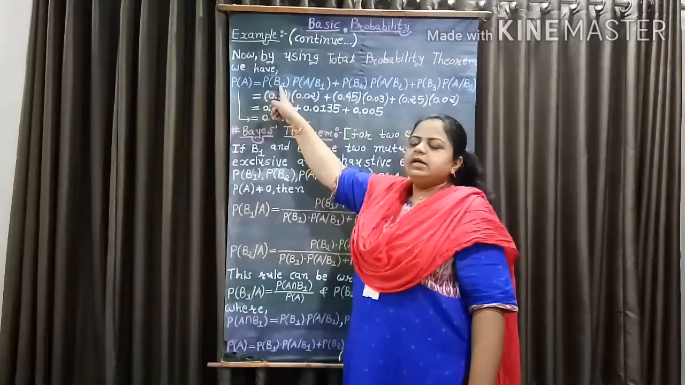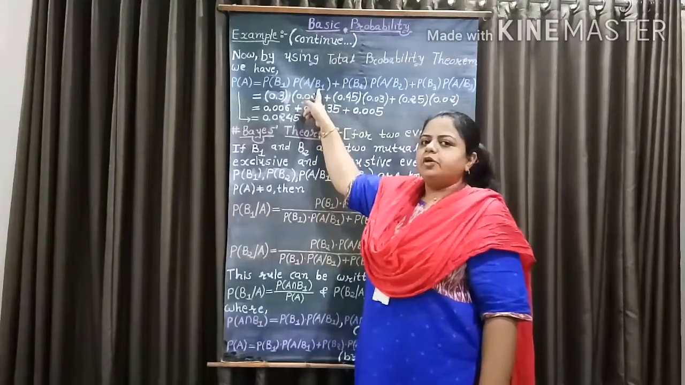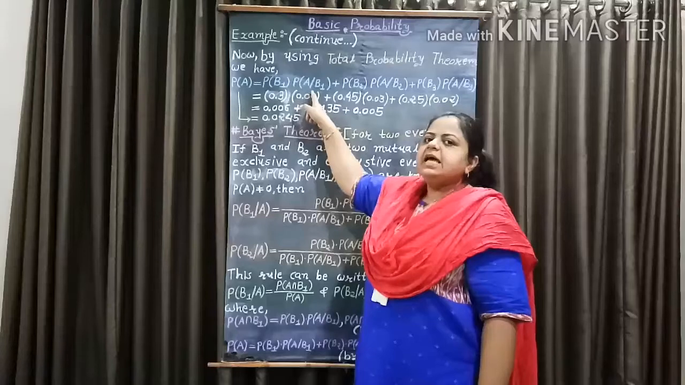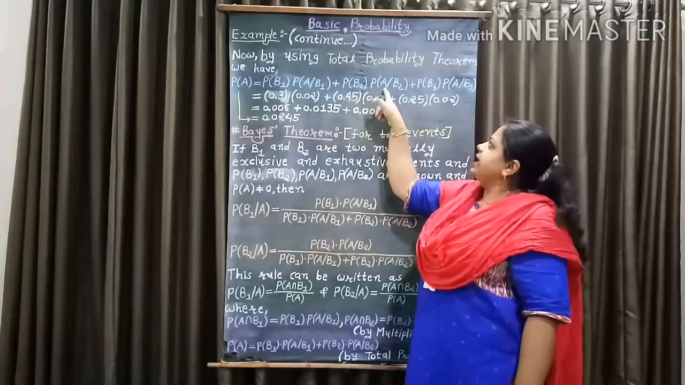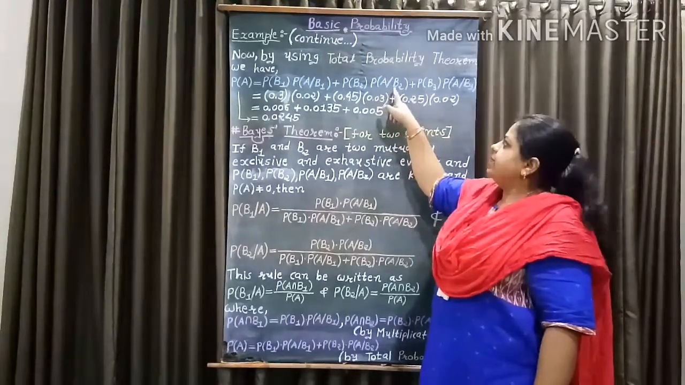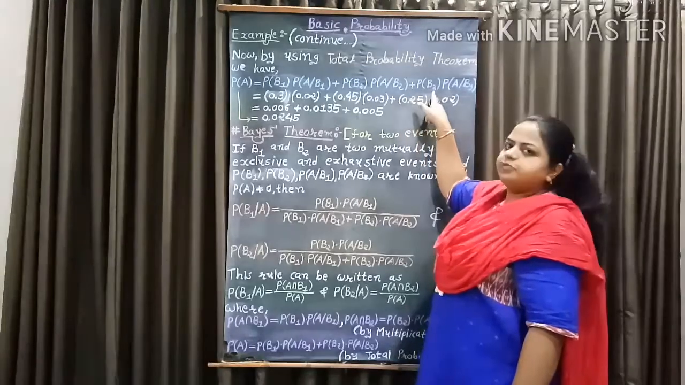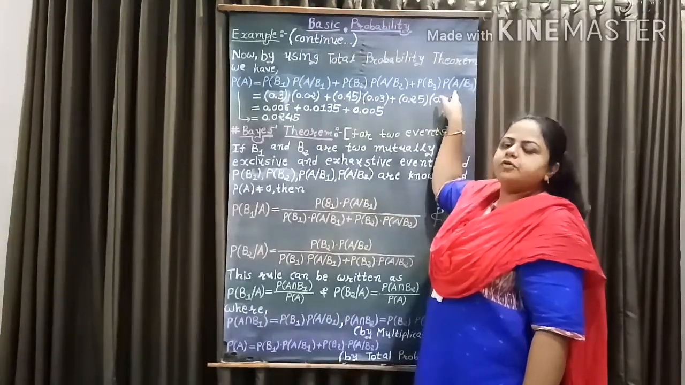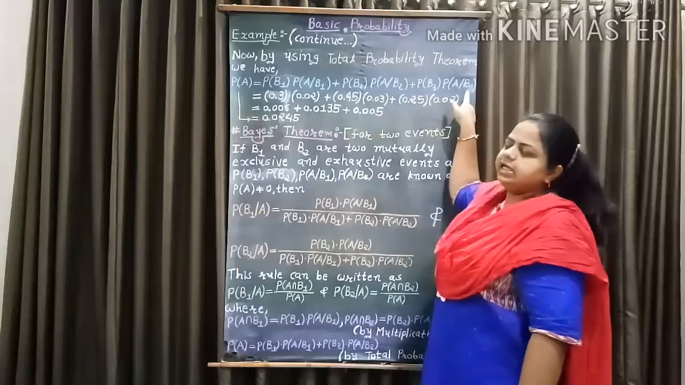Now, by using the total probability theorem, we have the probability that it is defective, that is probability of A, equal to probability of B1 into probability of A given B1, that is probability of A when B1 has already occurred, plus probability of B2 into probability of A given B2, that is probability of A when B2 has already occurred, plus probability of B3 into probability of A given B3, that is probability of A when B3 has already occurred.